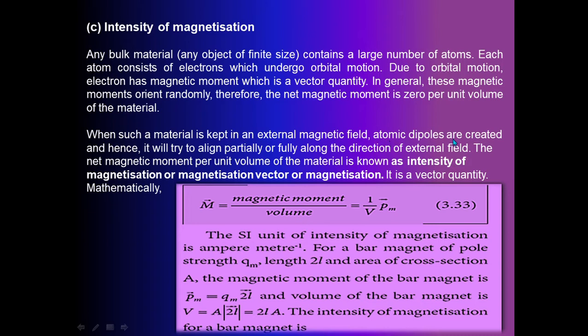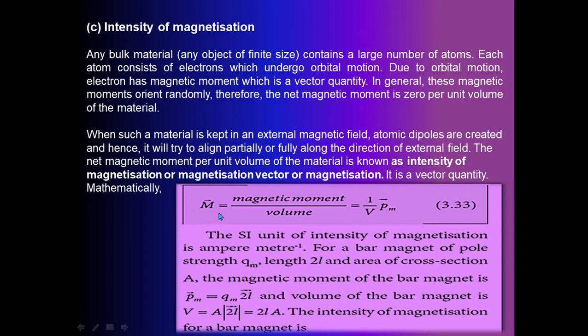Atomic dipoles are created and hence they try to align partially or fully along the direction of the external field. The net magnetic moment per unit volume of the material is known as the intensity of magnetization, or magnetization vector, or magnetization. It is a vector quantity.